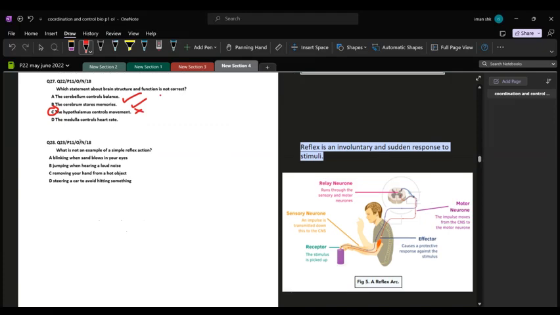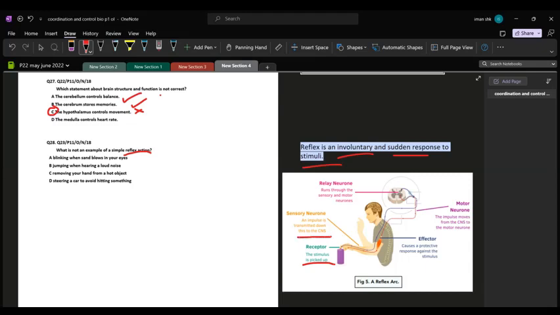Question number 28. What is not an example of a simple reflex action? Now you have to understand that a reflex is an involuntary and sudden response to stimuli. So no conscious part of your brain is involved in it. It is an automatic and involuntary response. And this is the diagram of a simple reflex action. Firstly, the stimulus is picked up by the receptor and impulse is transmitted to CNS.